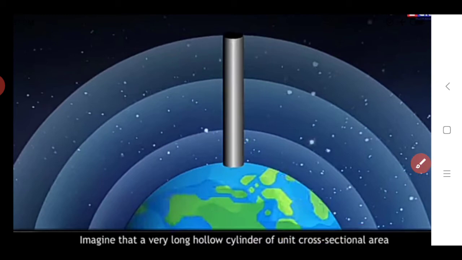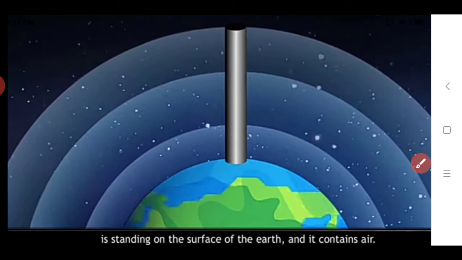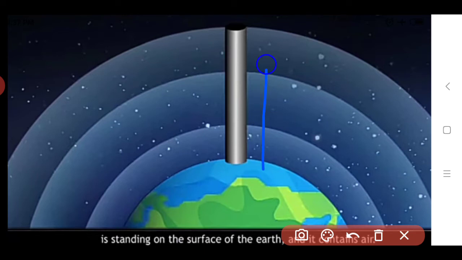By taking such an imaginary hollow cylinder, we keep it standing on the surface of the earth. We keep such a cylinder on our earth's surface, and imagine it contains air particles.